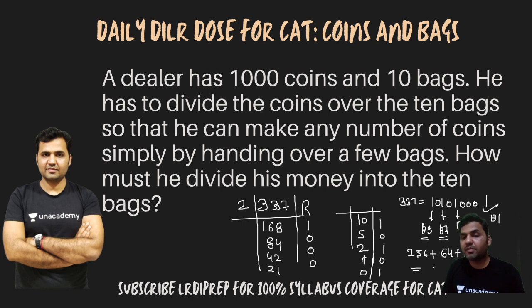Let's try to add them up. 16 plus 1 is 17, 17 plus 64 would be 81. 256 plus 81, you can see, is equal to 337. So see that converting a particular number into a binary number will tell you which bag you're supposed to use to hand over that money, right?